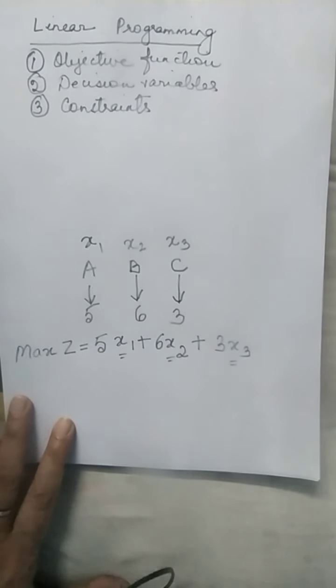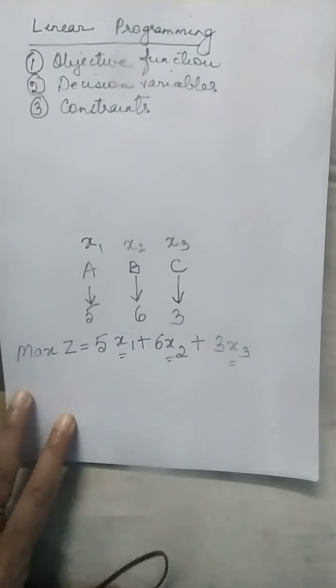Then machine time. Now I have a limited number of machines. I cannot go on feeding the jobs on the machines for an infinite amount of time. So this is a restriction. So that means these restrictions are called constraints.